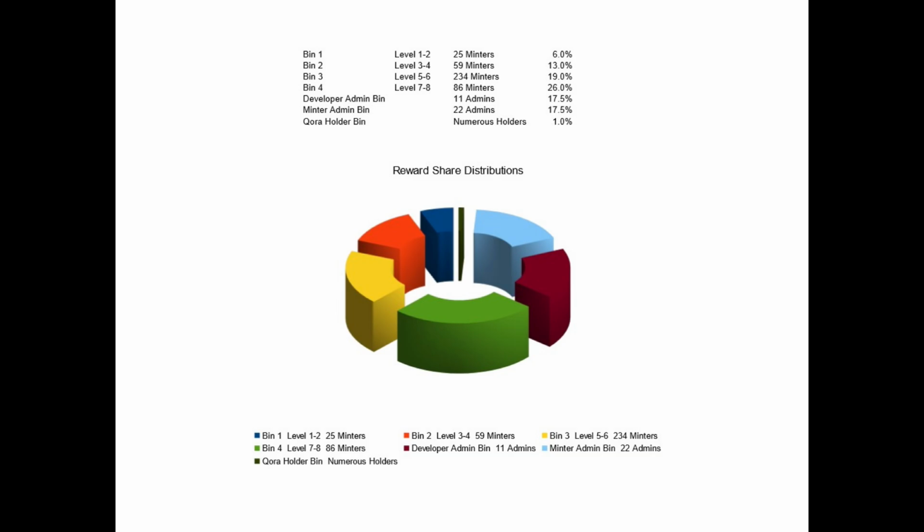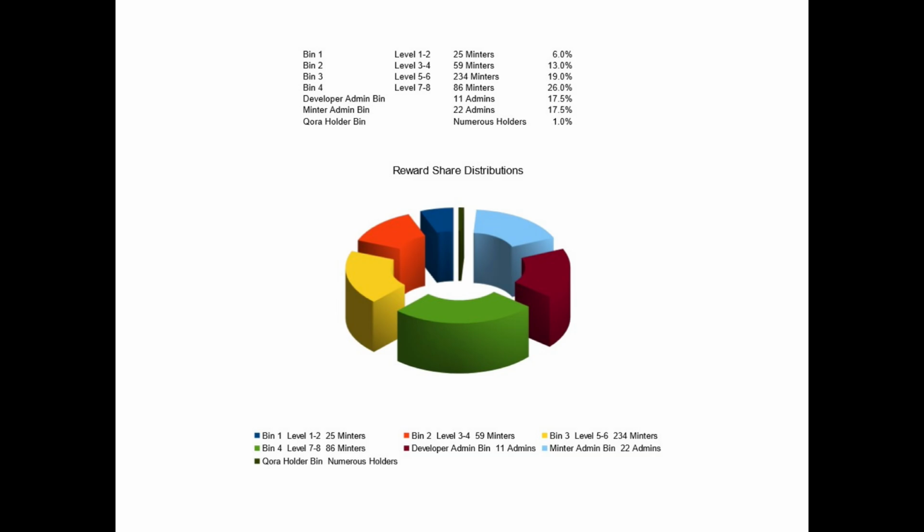Okay, so I pointed out that there was that 35% of excess. And so that excess goes to the admins. 17.5% goes to the developer admins, and then 17.5% goes to the minter admins. And so these are two groups of accounts on Qortal.